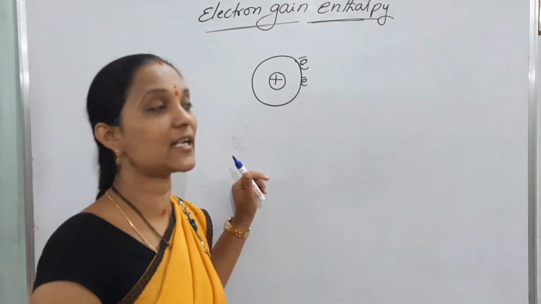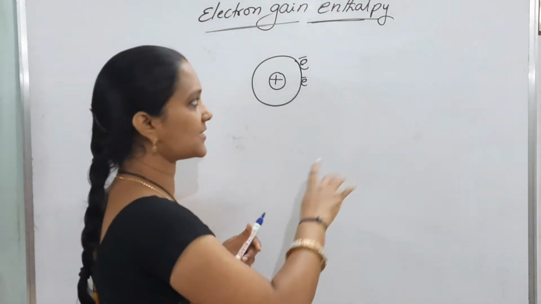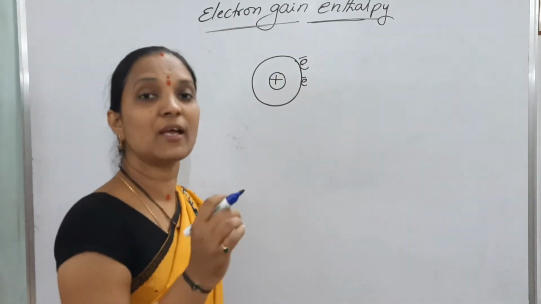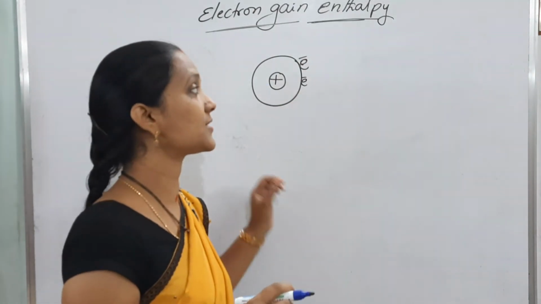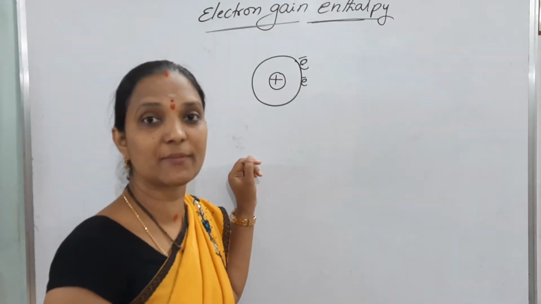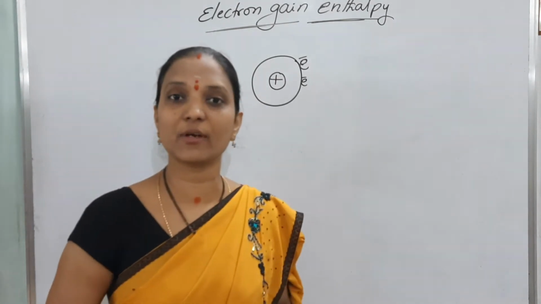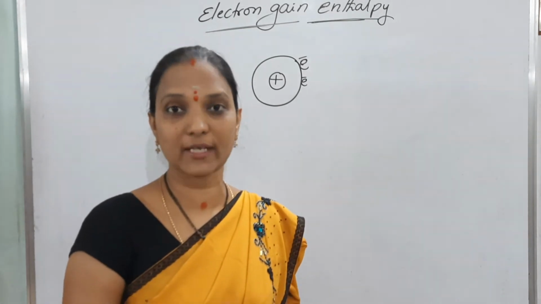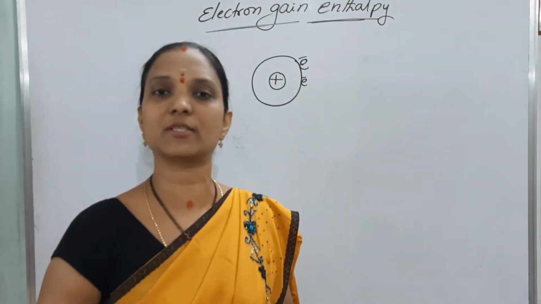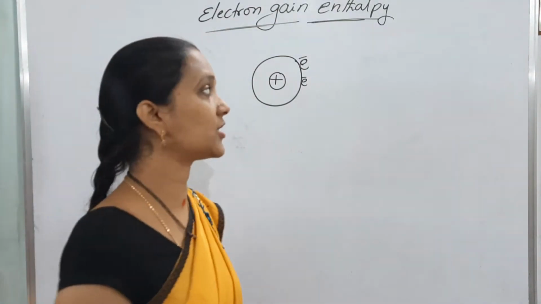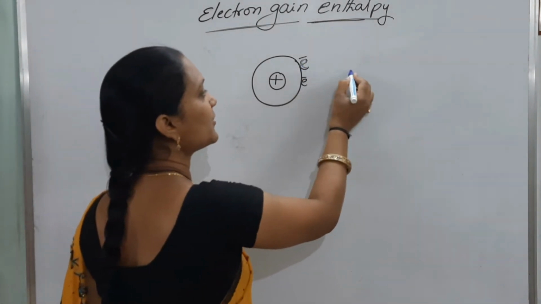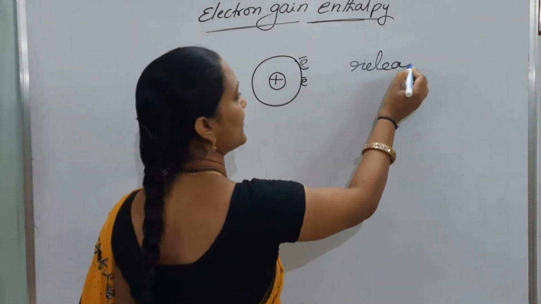It releases however much excess energy there is. So if an electron is added to the outermost orbit of an isolated neutral gaseous atom, it releases some amount of energy. Why? Because the free electron's energy is more. When that electron wants to enter into the orbit, it must lose some excess energy. So addition of electron releases energy.